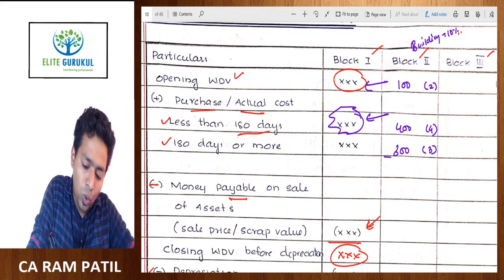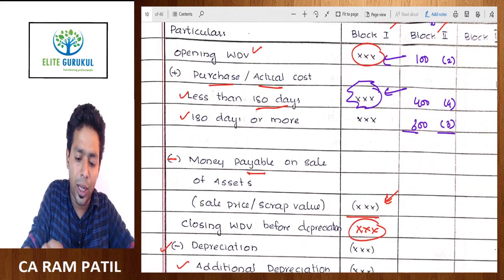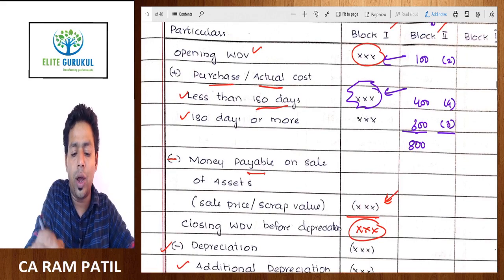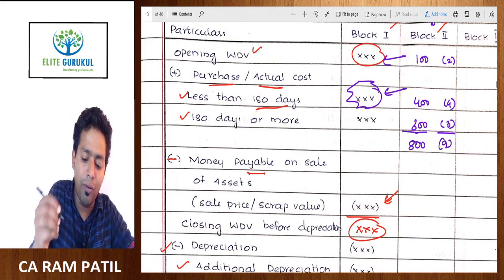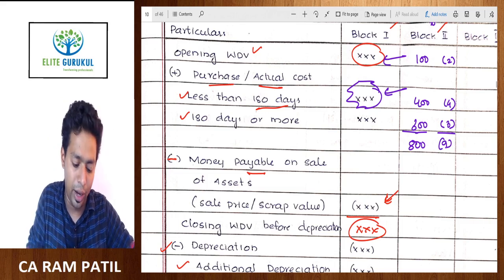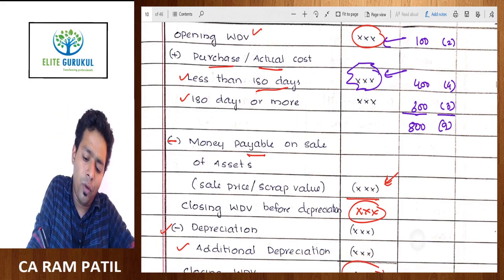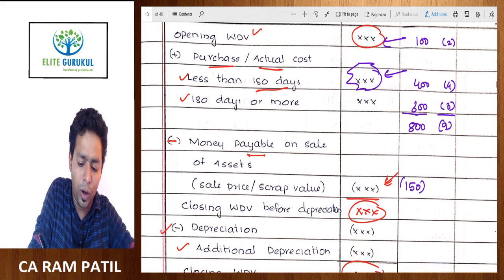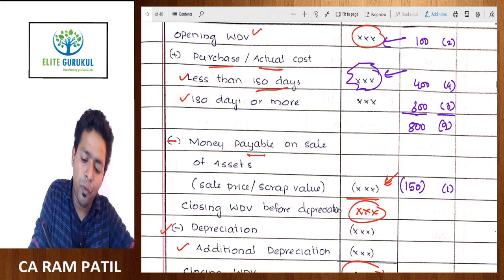Okay, so the total of this comes to 100 plus 400 plus 300 is equal to 800. On 800 you are having how many assets? 6, and 6 and 3 is 9 assets. So you are having 9 assets worth rupees 800. Assuming you have sold certain assets from the block for 150, you sold one building. I don't know which building you have sold, but you sold one building. Okay, so one building is sold by you for 150 lakh.